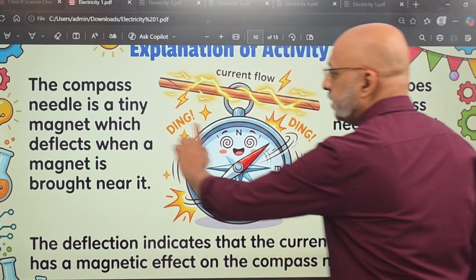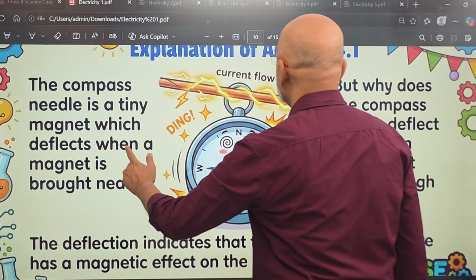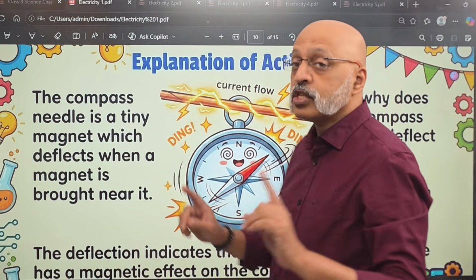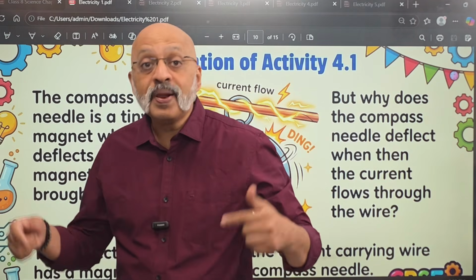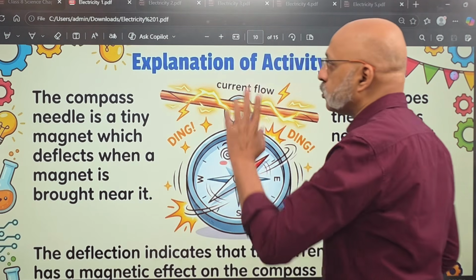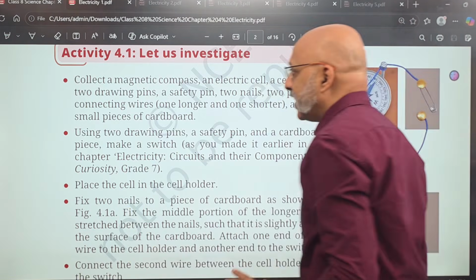So what is the explanation of what Sumana's electromagnet model was all about? Oh, sorry, this is 4.1. So this is what they saw. So now we will explain what Sumana's electromagnet model was all about. Let me show you in your textbook.